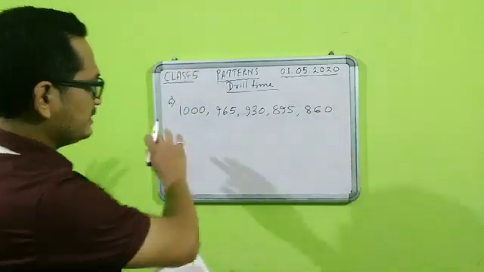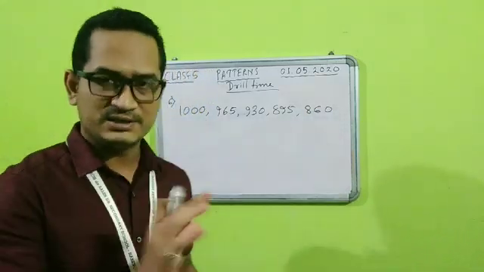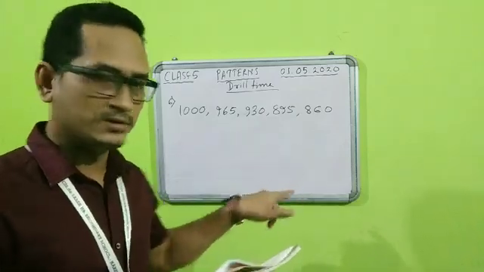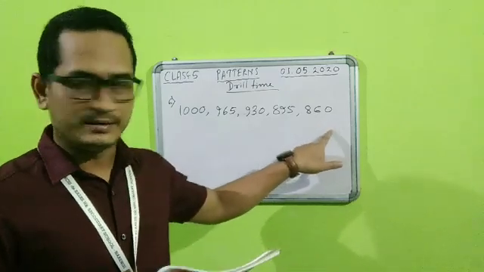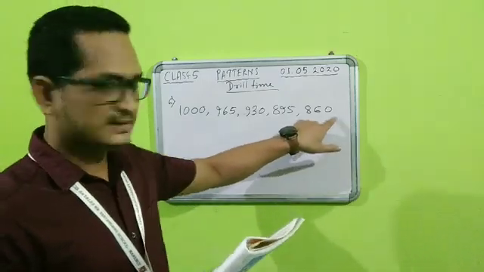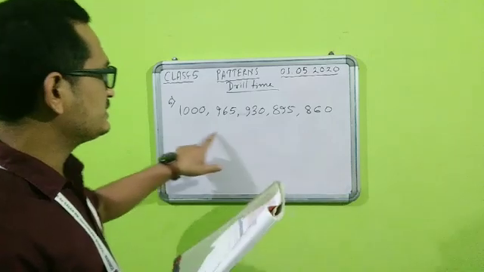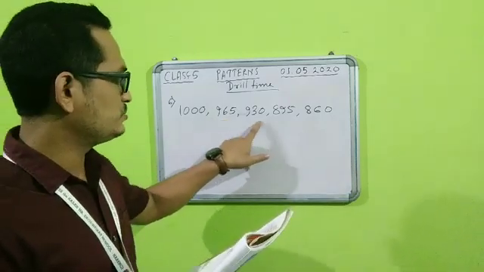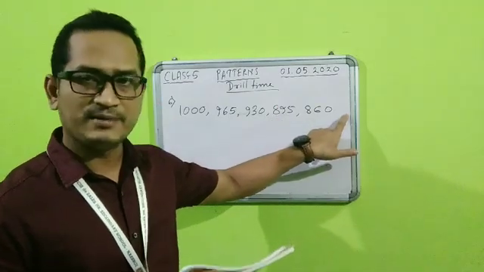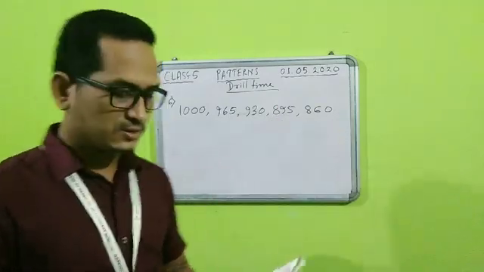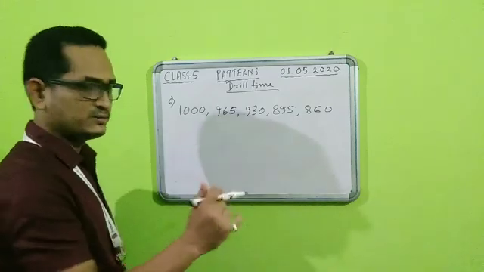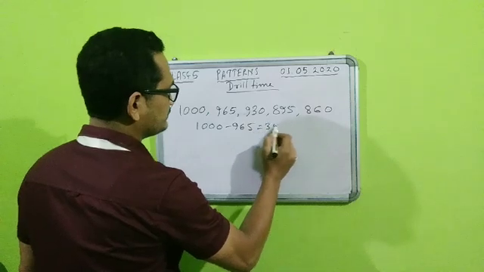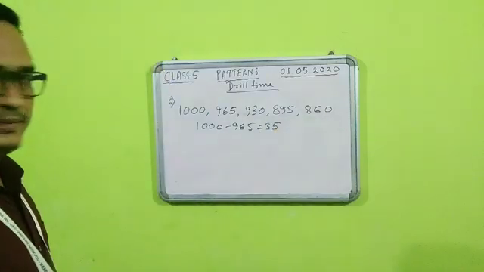Fine. So continuously you can see that the money has been spent, and if it is a pattern, we will check whether it is a pattern or not, but you can see it is decreasing. Now we need to find out, after 860, on day 5, how much he will have at last. So if we see, is it maintaining a pattern, students? Let us check. 1000 minus 965, we will get 35.